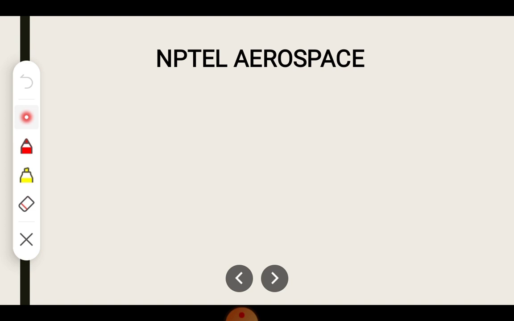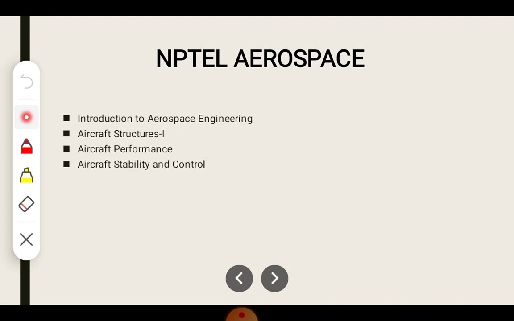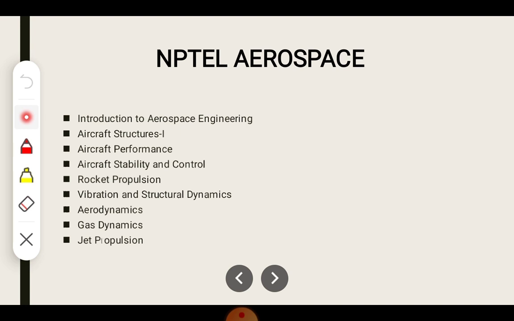For preparation of GATE, you are also aware that there is a separate domain called aerospace engineering. If you go to aerospace engineering, you can see videos on introduction to aerospace engineering, aircraft structures 1, aircraft performance, aircraft stability and control, rocket propulsion, vibration and structural dynamics, aerodynamics, gas dynamics, jet propulsion, space flight dynamics. These are the videos that can be utilized from a GATE preparation point of view. There are a number of other lectures available in NPTEL Aerospace, but these are the lectures that can be utilized for GATE preparation.